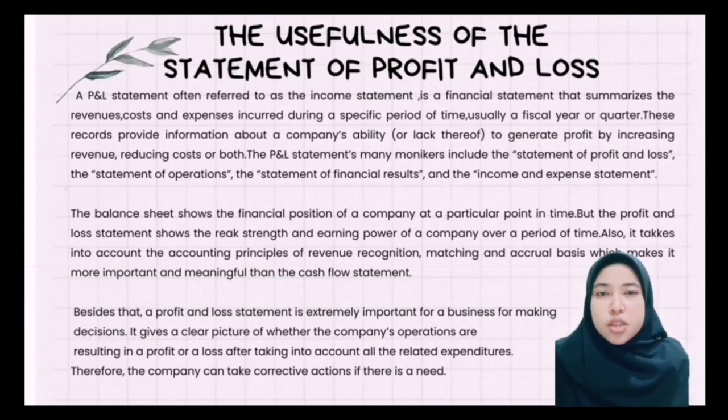It gives a clear picture of whether the company's operations are resulting in a profit or a loss after taking into account all the related expenditures. Therefore, the company can take corrective action if there is a need.